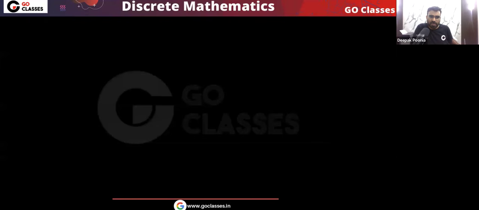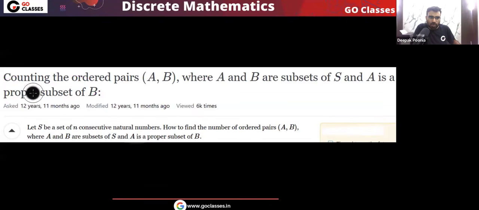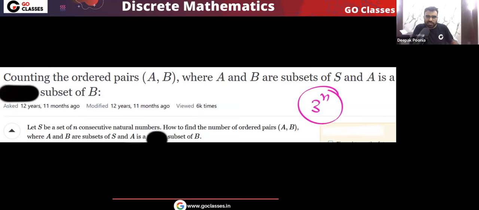Remember, in the same question, if I remove this proper word, then what will be the answer? So if I remove this proper word, then you already know the answer. That will be 3 power n. We have already seen this. In this situation, the answer will be 3 power n, because every element has three choices.